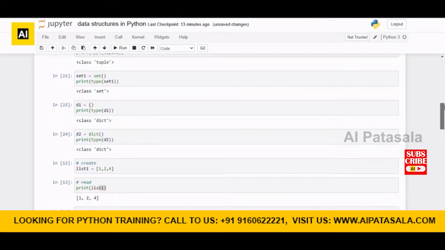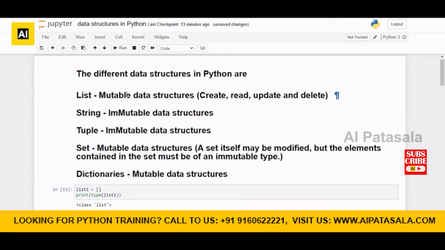So we'll summarize. List is a mutable data structure: create, read, update and delete. We had seen all 4 operations on top of list. String is an immutable data structure. We had seen create, read and delete. We can't update it. Tuple is an immutable data structure. We had seen create, read and delete.